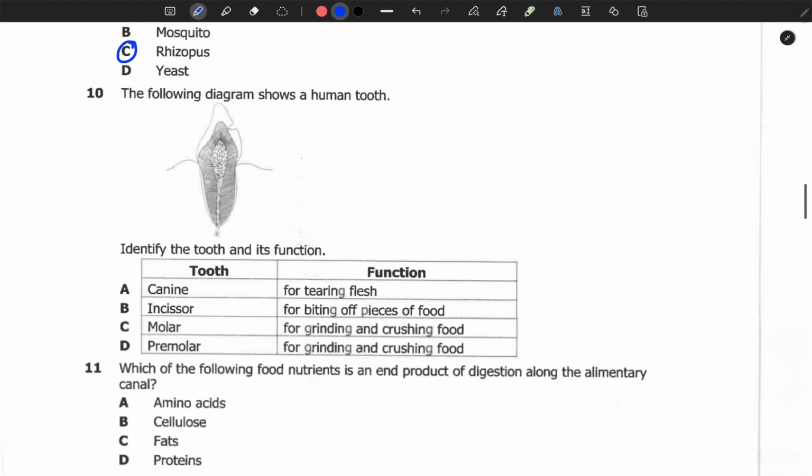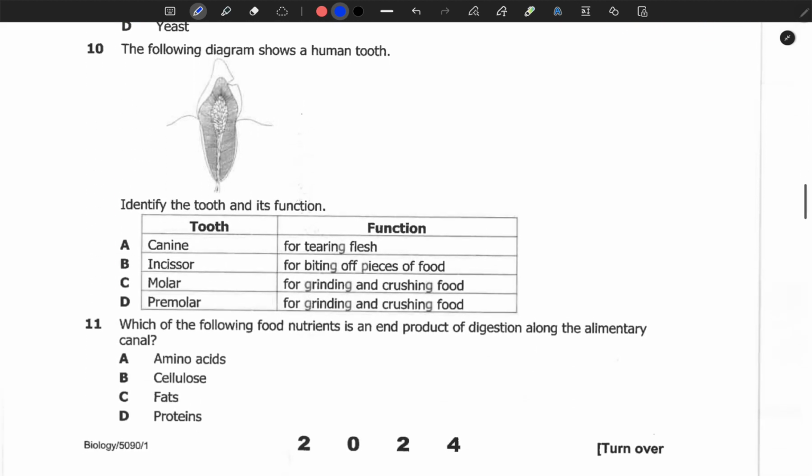We move on to question number 10. The following diagram shows a human tooth, and from the structure we can tell that this is a canine. Identify the tooth and its function. So canine is A, for tearing flesh.